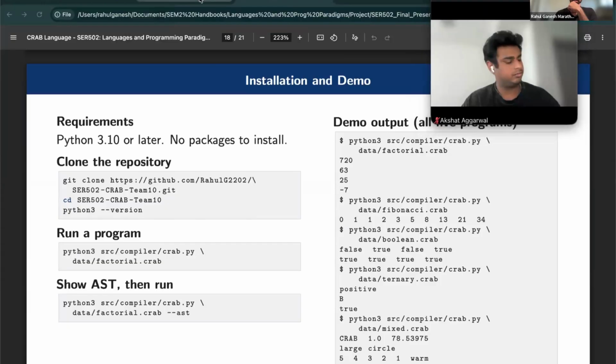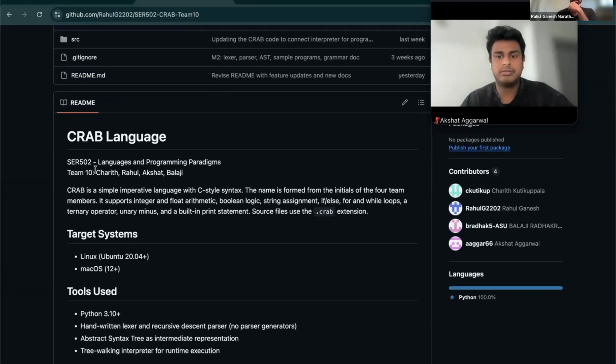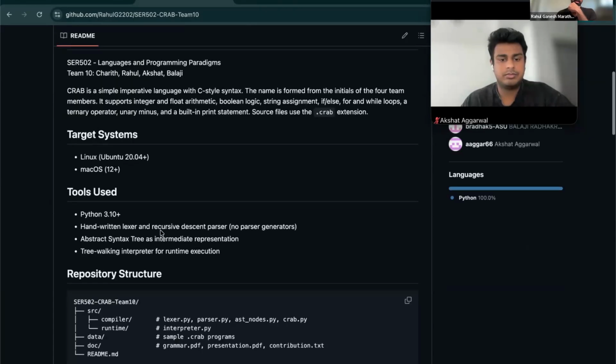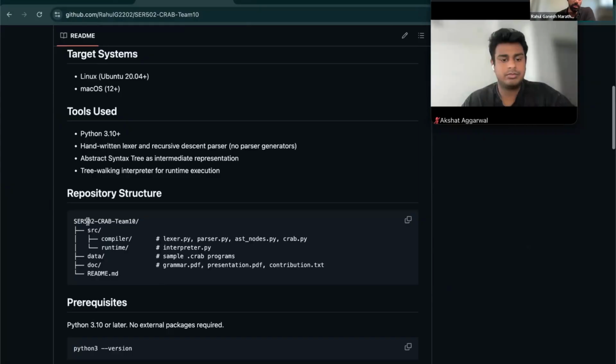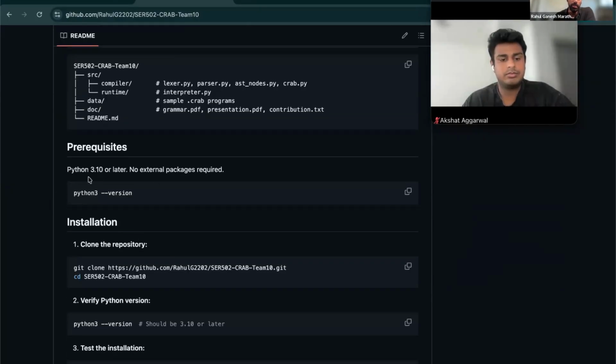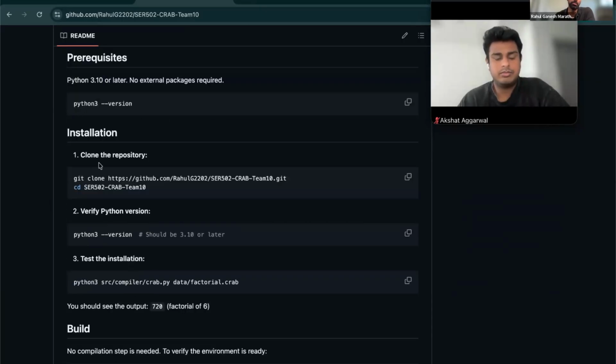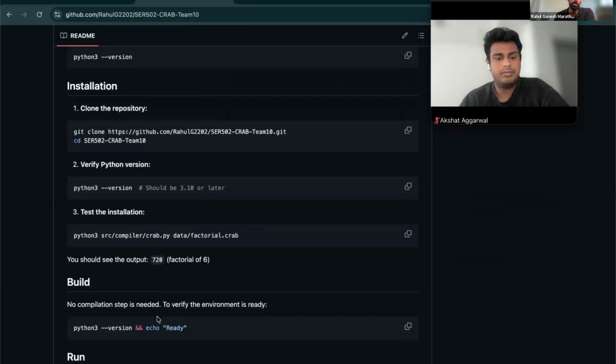So this is the GitHub repository of our project. We have given a detailed explanation of the project, like what the project is, the tools used for the project, and the folder structure. The prerequisite here is that the Python version should be 3.10 or higher. We have given some useful commands to run our program. So let's start with it.